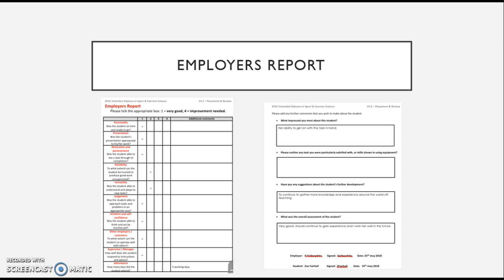It shows the employer's feedback that they gave me. I mainly got 1s and 2s. However, the 2s were mainly because there were health and safety reasons as to why they weren't completed. So for example, with reliability, throughout the experience I was reliable, however I wasn't able to teach a class by myself for health and safety reasons, therefore she could only give me a 2.